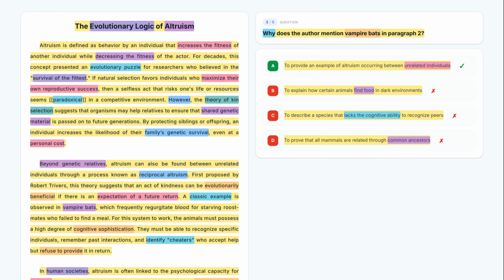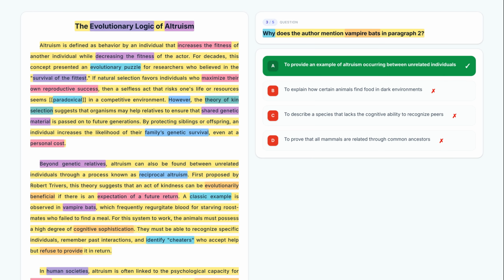The correct answer to this question is option A, since the vampire bat example is explicitly used to illustrate how reciprocal altruism works among non-relatives.